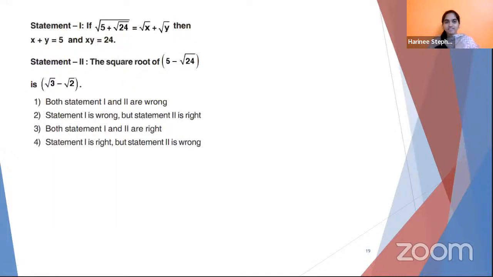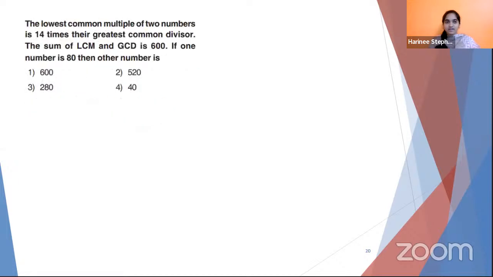Let's see if we have any fun questions. This one we can do easily. The lowest common multiple of two numbers is 14 times their greatest common divisor. The sum of LCM and GCD is 600. If one number is 80, then the other number is?